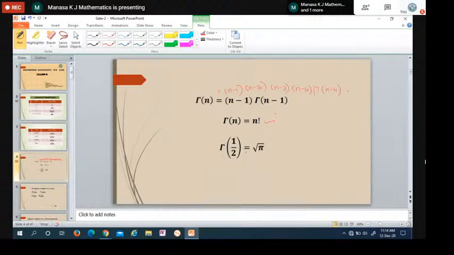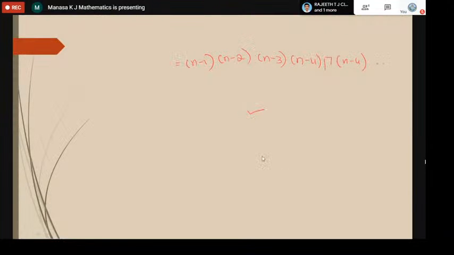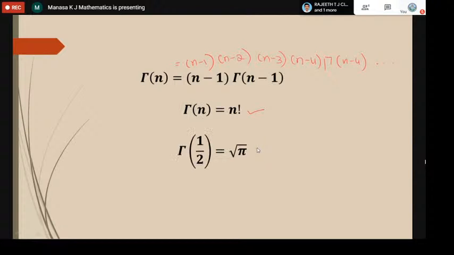We have one more standard result, which is gamma of 1 by 2. It is a standard result: gamma of 1 by 2 is root pi. So please remember, you can use it directly. We will use this result, gamma of n as n minus 1 into gamma of n minus 1, until it reduces to gamma of 1 by 2, and we can write finally gamma of 1 by 2 as root pi. So this is the definition of the gamma function.